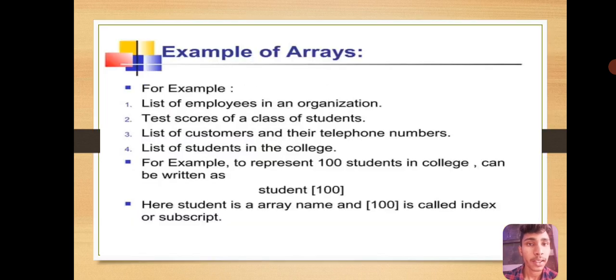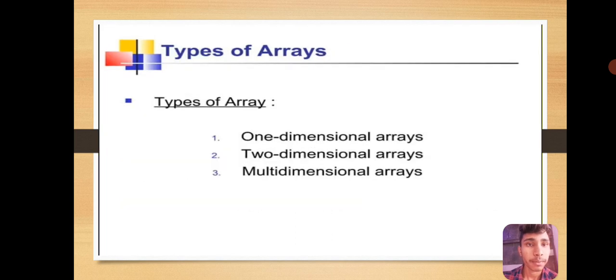Examples for arrays are a list of employees in an organization, test scores of a class of students, a list of customers and their telephone numbers, and a list of students in the college. For example, to represent 100 students in a college, we can write student[100]. Here student is the array name and 100 is called the index or subscript.